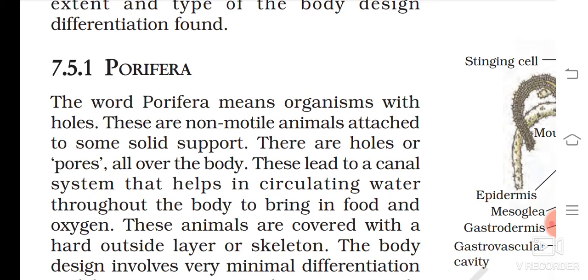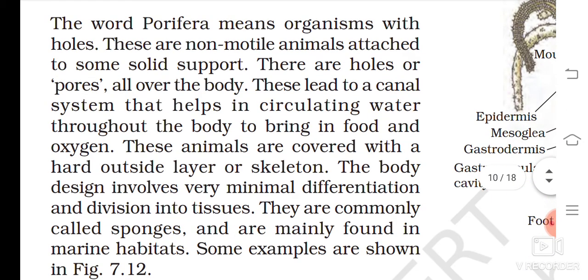There are holes or pores all over the body. These lead to a canal system that helps in circulating water throughout the body to bring in food and oxygen. वो खाली एक होल में से ही सब कुछ लेते हैं और देते हैं. These animals are covered with hard outside layer or skeleton. The body design involves very minimum differentiation. Differentiation मतलब जैसे हमारा differentiation कैसे head and trunk. ओके सो इसमें डिफ्रेंशिएशन बहुत कम.